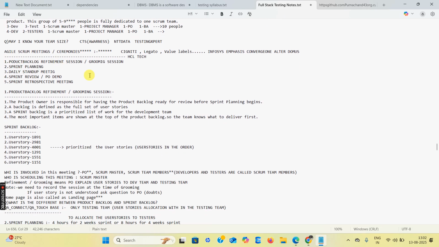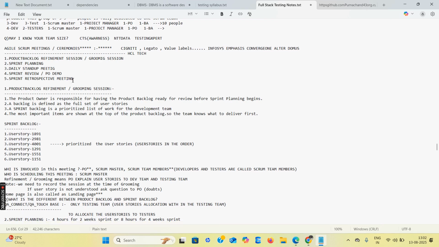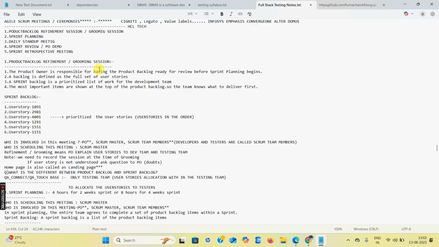These are the Agile Scrum meetings and ceremonies: product backlog refinement and grooming session, sprint planning, daily stand-up meetings, sprint review and product owner demo, and the next one, the sprint retrospective meeting. In the product backlog refinement session, the product owner is responsible for the product backlog items, which are ready for review before every sprint begins. A backlog is defined as a full set of user stories.